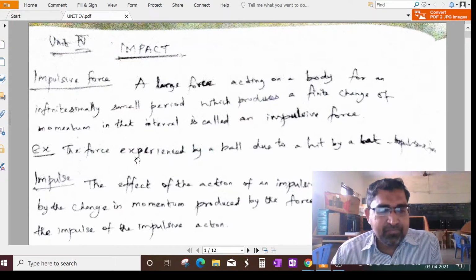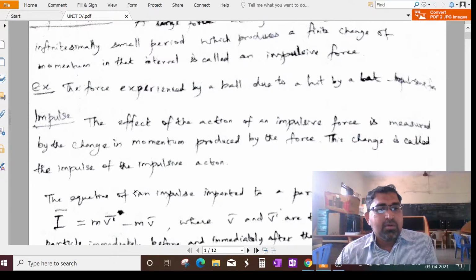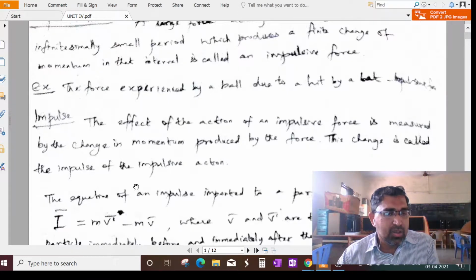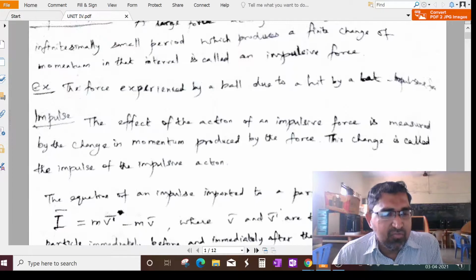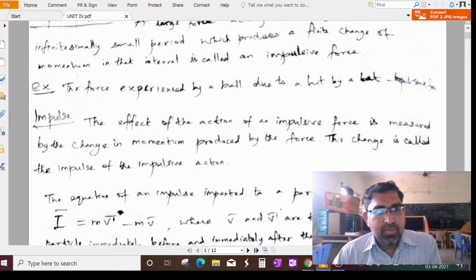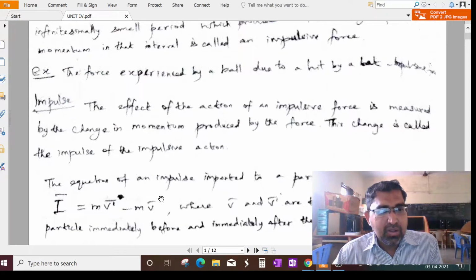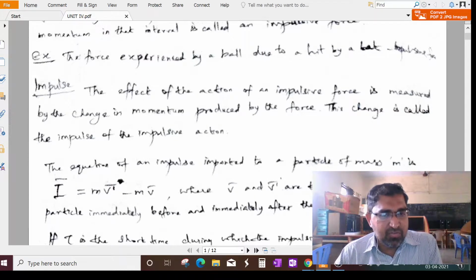Okay. Next, impulse. What is meant by impulse? The effect of the action of an impulsive force is measured by the change in momentum produced by the force. This change is called the impulse of the impulsive action. You know already what is an impulsive action, I mean force. Now, the effect it makes in the momentum, that change we call impulse. Would you understand?